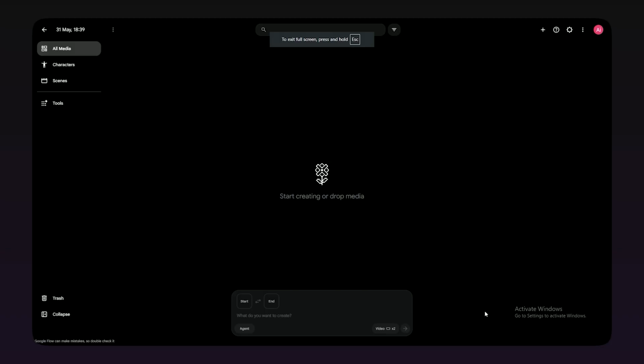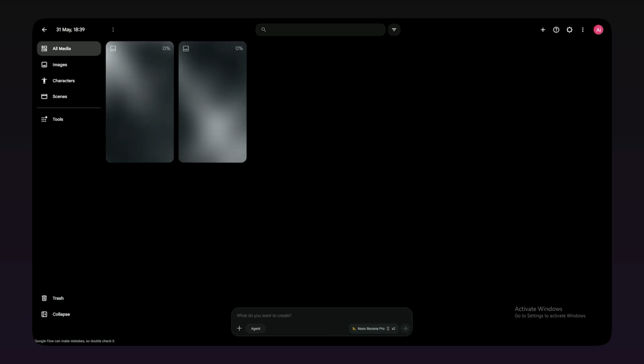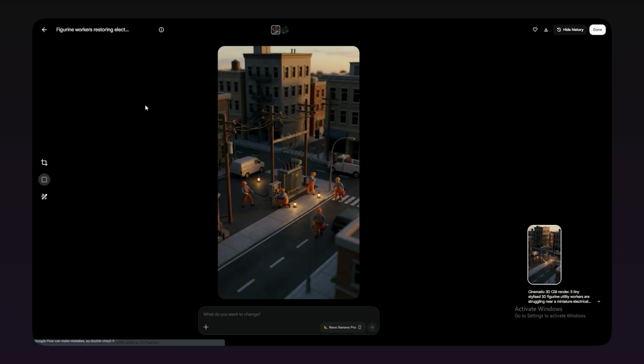Copy the image prompt and head over to Flow AI. In Flow AI, create a new image generation project and paste the prompt into the prompt box. Set the aspect ratio to 9:16 and generate a few images. After a few moments, you'll have several image options to choose from. Here's how mine turned out.